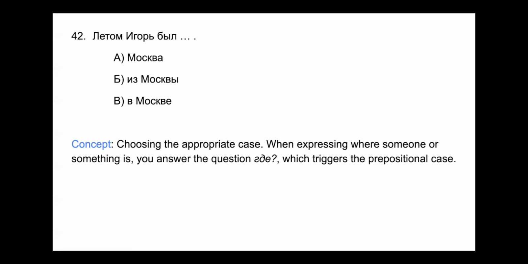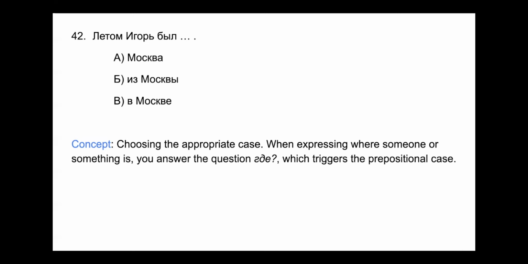And when you're answering the question где, you trigger the prepositional case, right? When you want to answer where something is, that's when you use the prepositional case. So let's look at our options. We have A, Moskva. That's just the nominative case for Moscow. So there's no ending change.